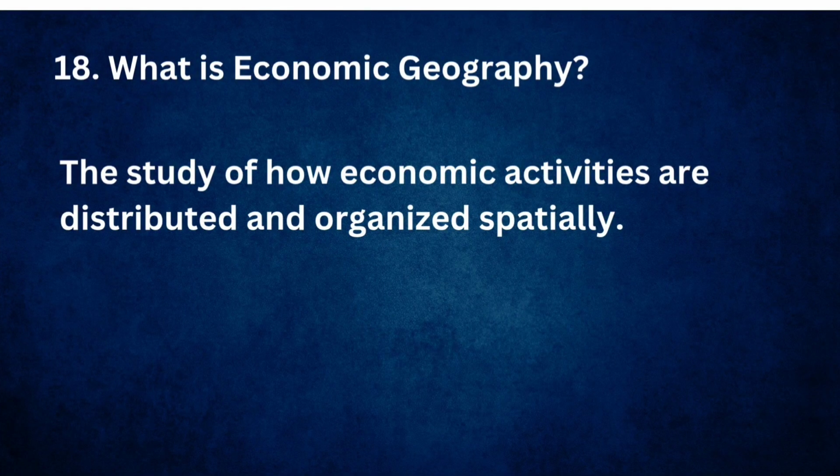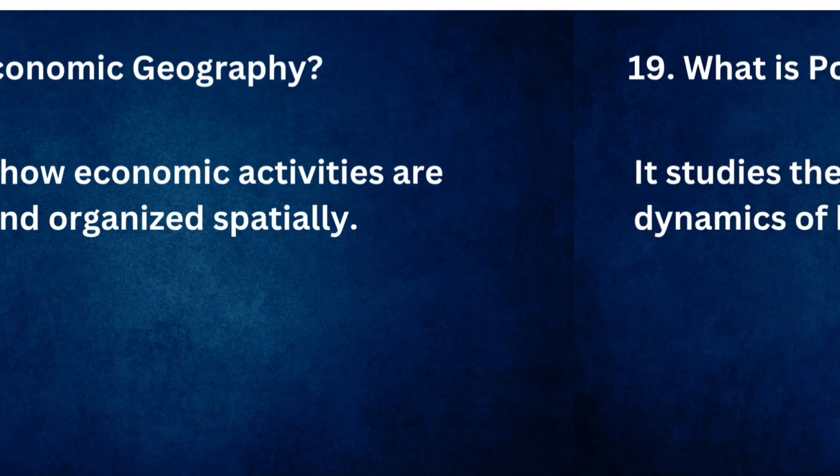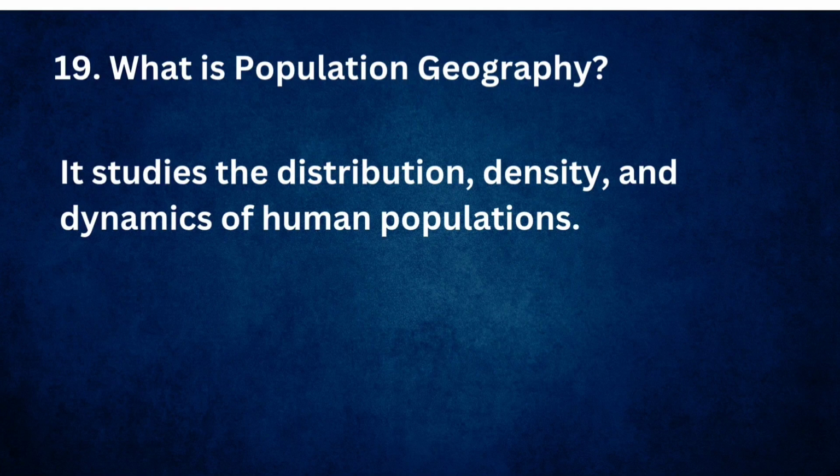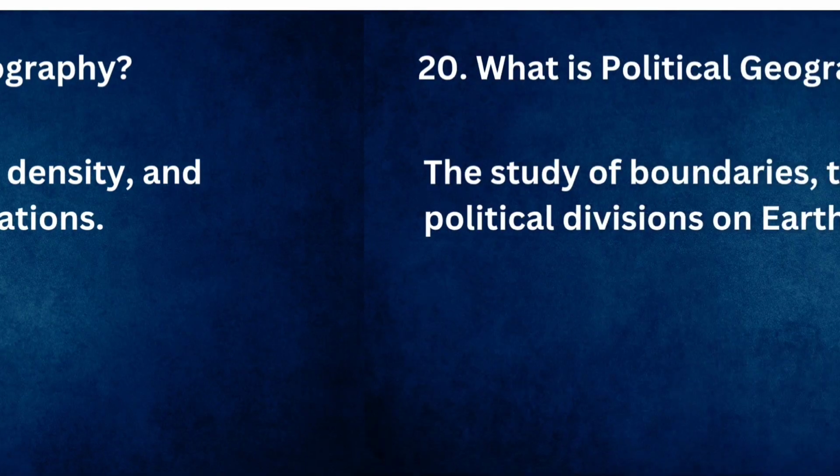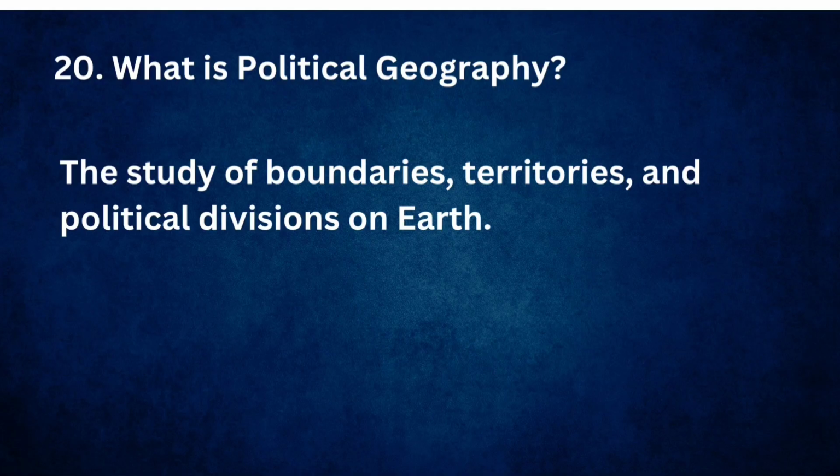What is economic geography? The study of how economic activities are distributed and organized spatially. What is population geography? It studies the distribution, density, and dynamics of human population. What is political geography? The study of boundaries, territories, and political divisions on Earth.